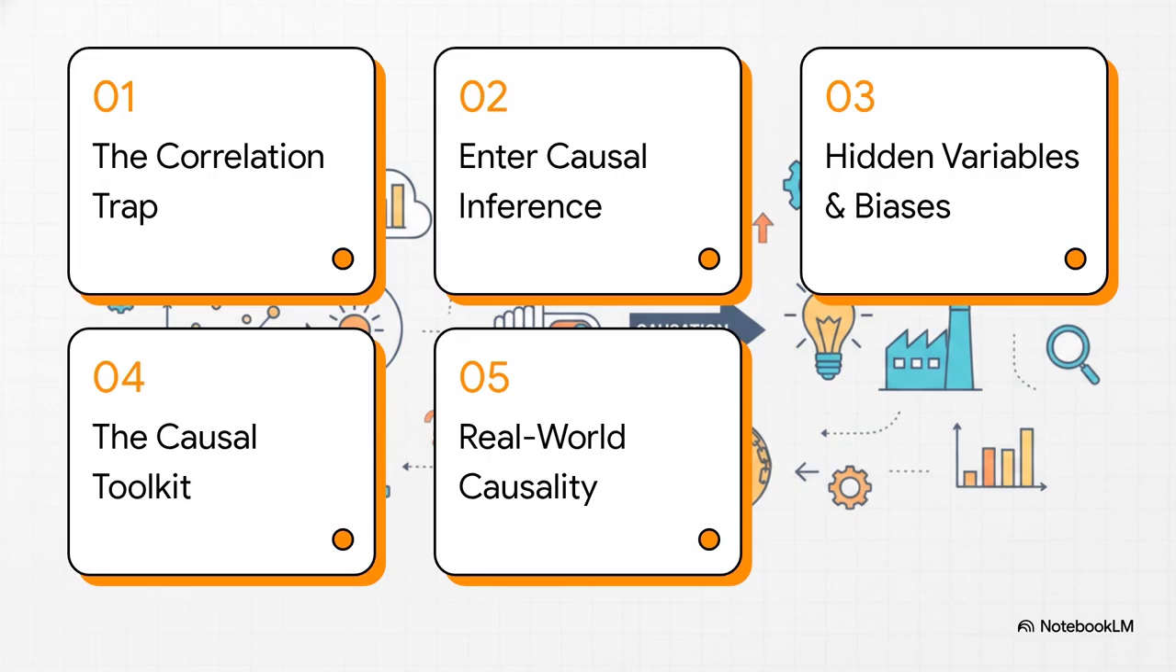Here is our quick roadmap for today. We'll start with the correlation trap, move on to enter causal inference, dig into hidden variables and biases, unpack the causal toolkit, and finally, look at real-world causal thinking. Let's get right to it.